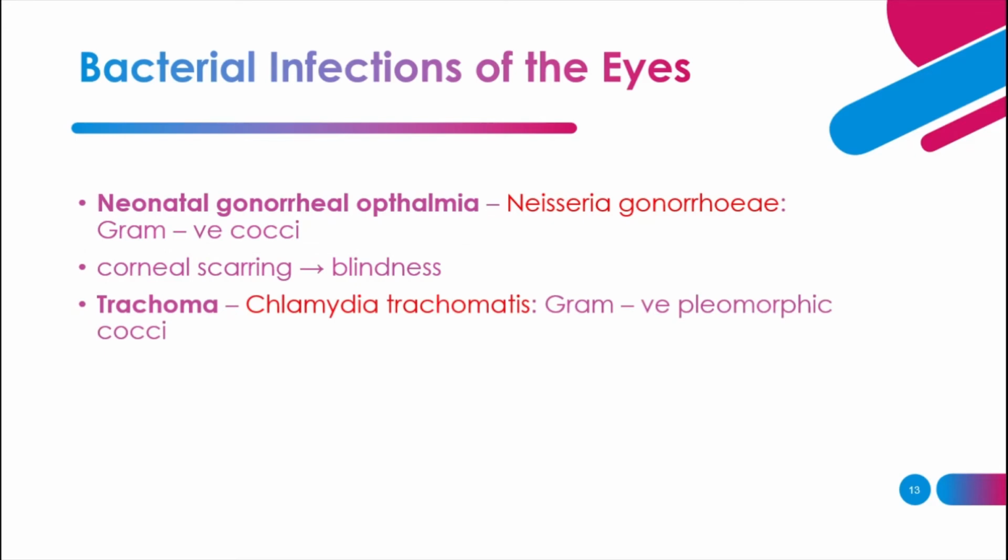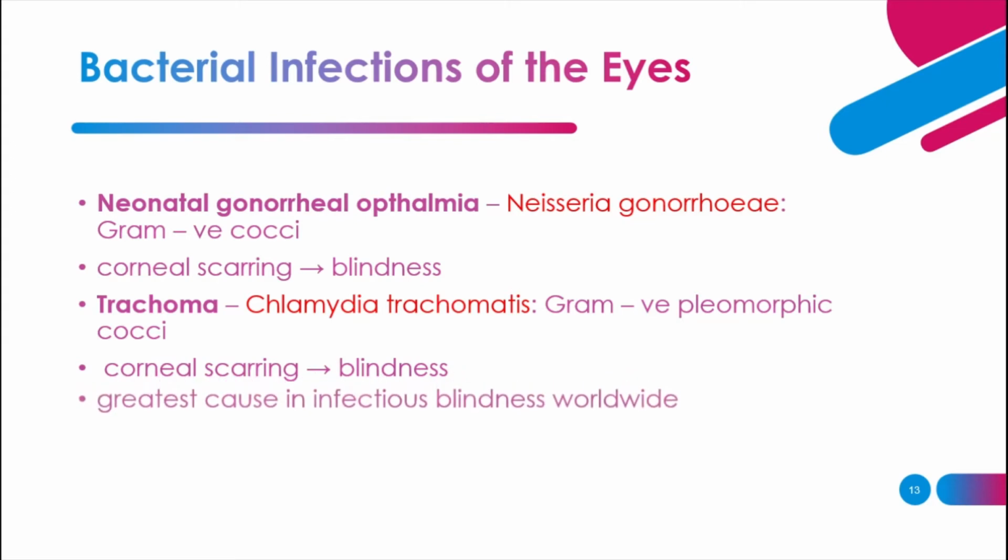The next one is the trachoma, which is caused by the Chlamydia trachomatis. It is also one of the gram-negative pleomorphic cocci, and that can also result in the corneal scarring. We have already seen what is the corneal scarring, and that can result into the visual impairment, and due to the corneal scarring, it is one of the major causes of blindness worldwide, and it is the greatest cause in the infectious blindness, and that is caused by these various organisms.